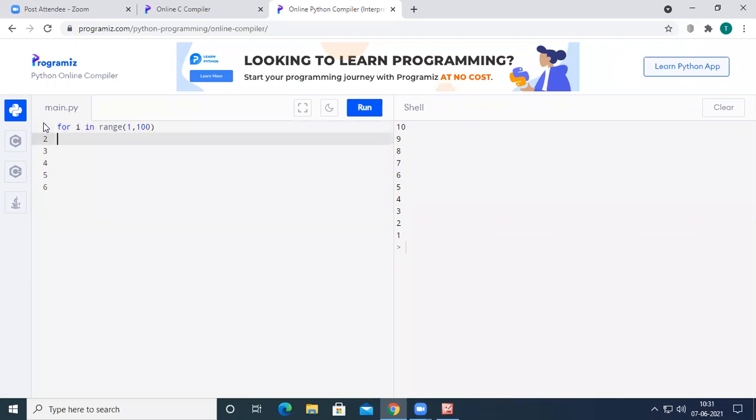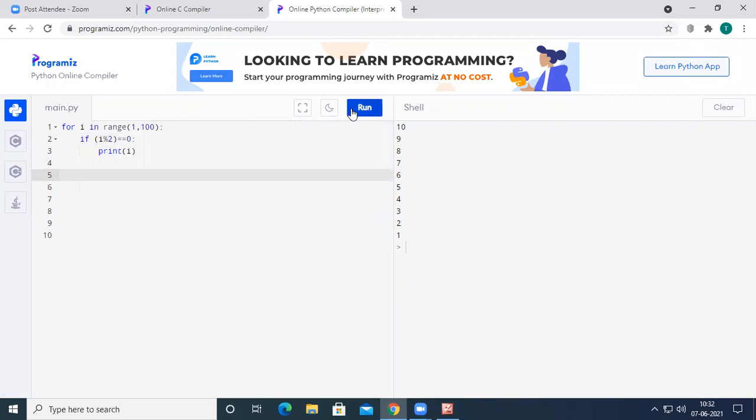To get the even numbers, I have to write an if condition. The if condition is i percentage 2, equal to 0. If i percentage 2 equal to 0, then I want to print these numbers. So print i.